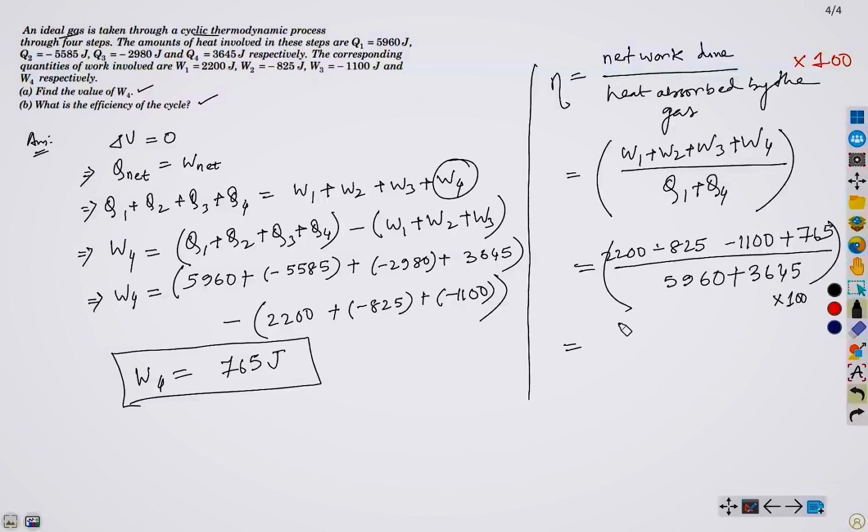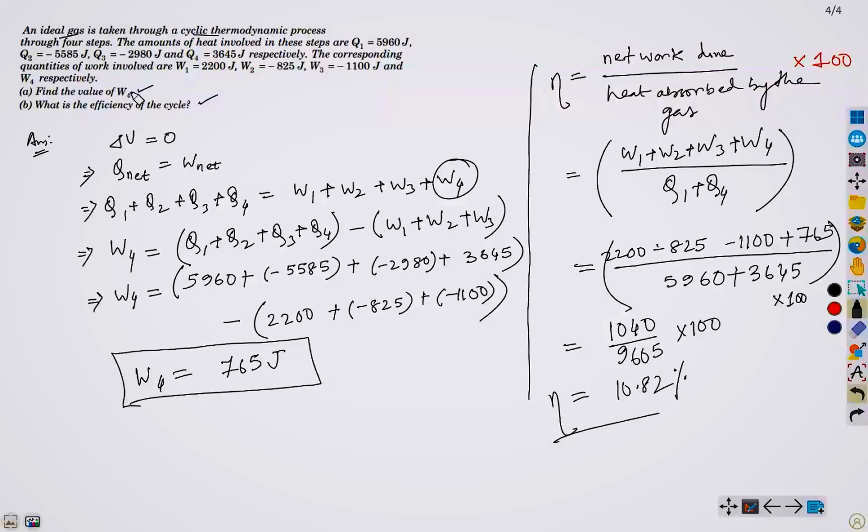Okay. Simplifying, we obtain 1040 upon 9605 times 100. This gives 10.82%. Therefore, the efficiency of the cycle is 10.82%.